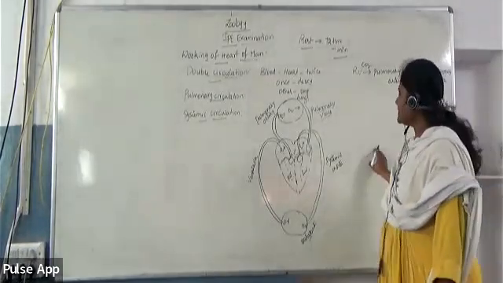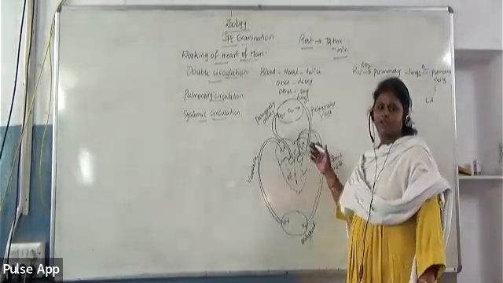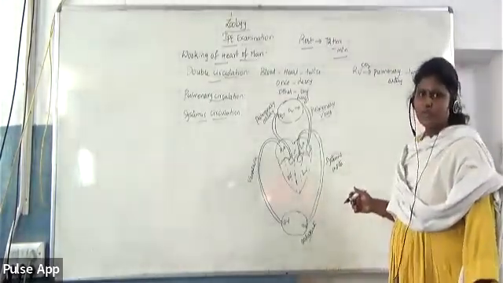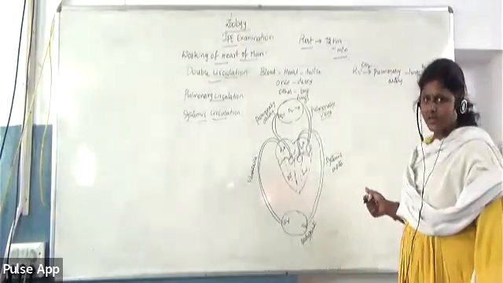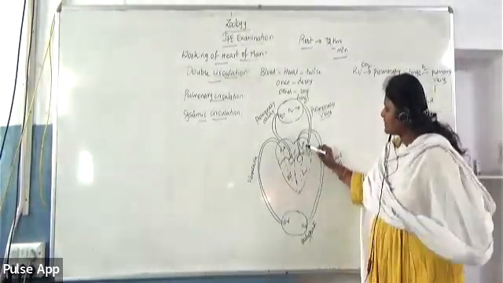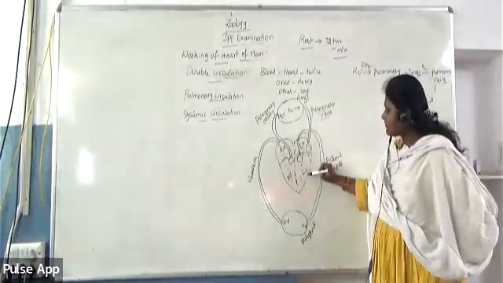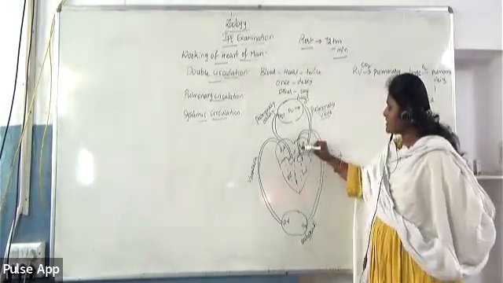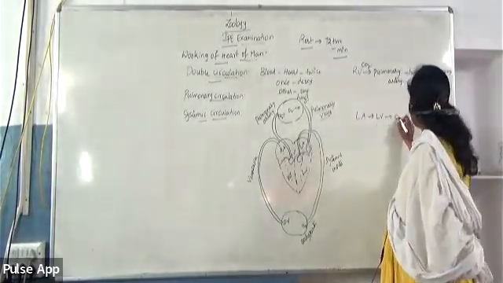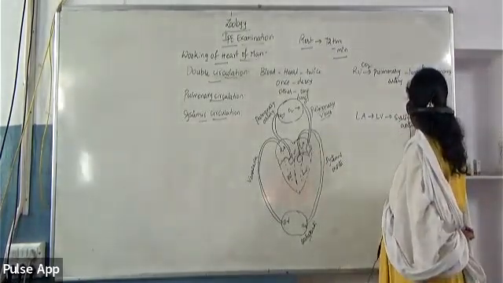And then next, coming to systemic circulation. Systemic circulation is the one where it is in connection with the body parts. So the blood is circulated to the body parts through the systemic aorta or systemic artery. Here, in case of systemic circulation, the left atrium is pumping oxygenated blood to left ventricle. When the left ventricle contracts, now the oxygenated blood is pumped into systemic aorta.